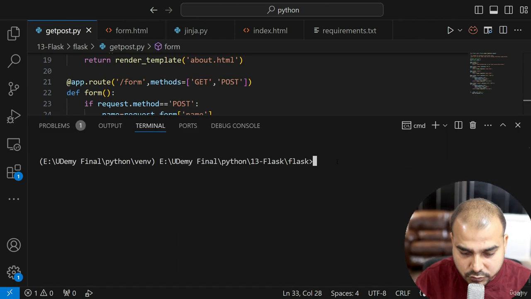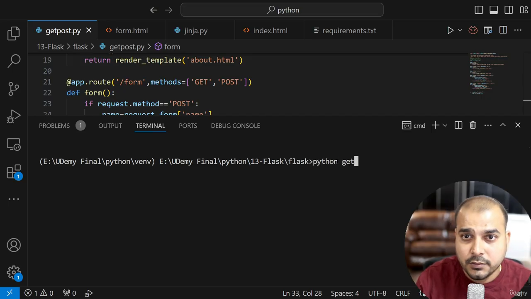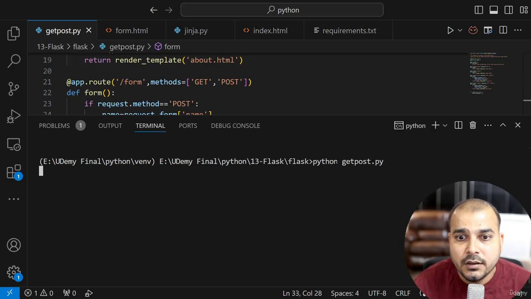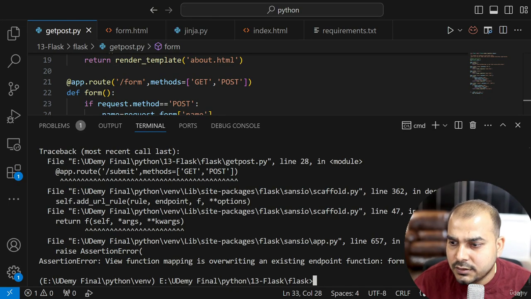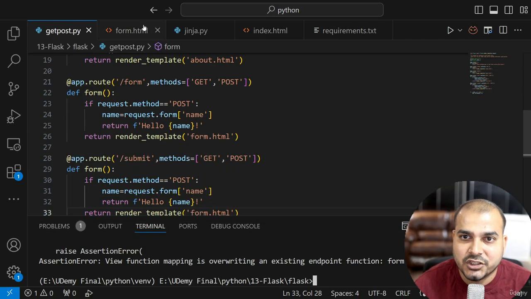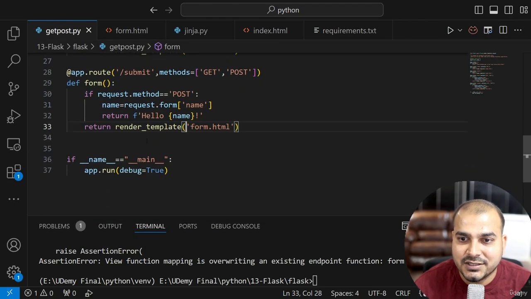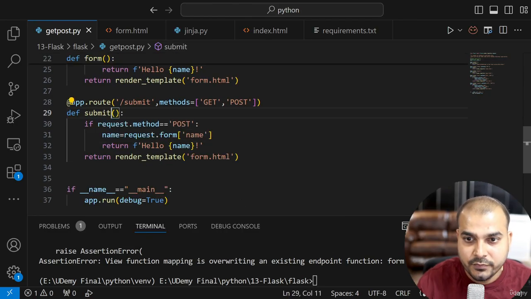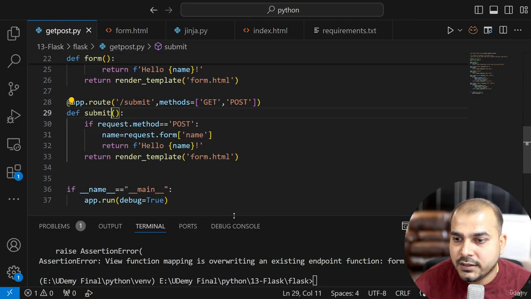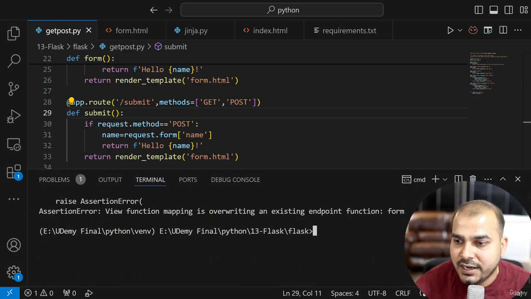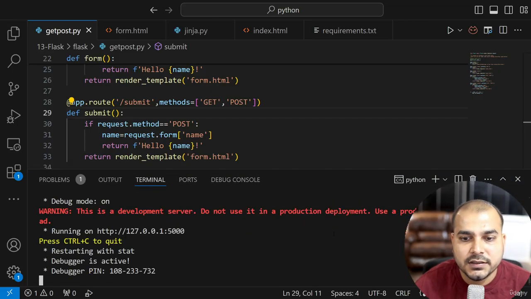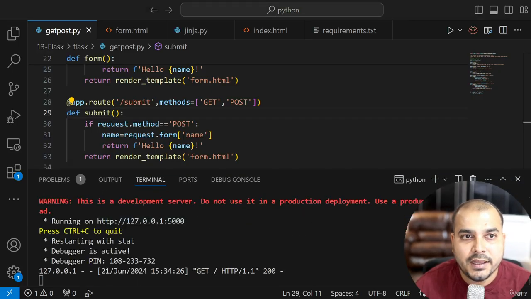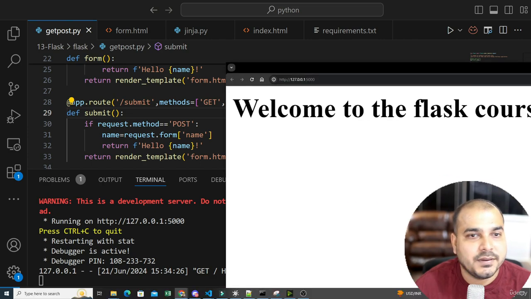So here I'm going to write python get_post.py. Once we execute this, okay, I'm getting an error. Let's see. Okay, the function name is the same. I'll change the function name because I just copied and pasted it. So here I'll write submit. Perfect. Now I think it should not give us an error. If I execute it, yes, my Flask app has been started.